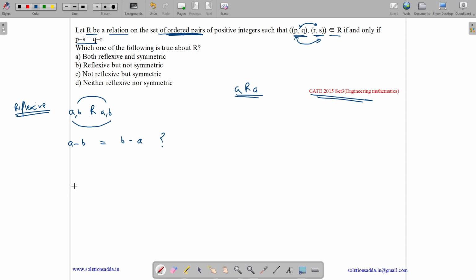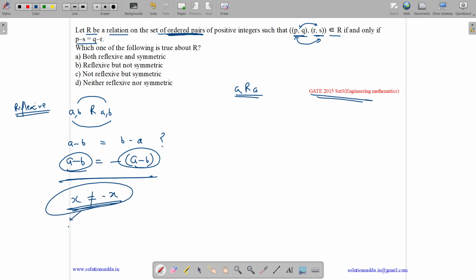We don't know whether it is true or not, which means A minus B should be equal to minus of (A minus B). No, this is not true, as these are integers, and x is not equal to minus x except for 0. But it should be true for all (A,B) belonging to our set, and this is not true as A minus B is not equal to minus of (A minus B). So it is not reflexive.